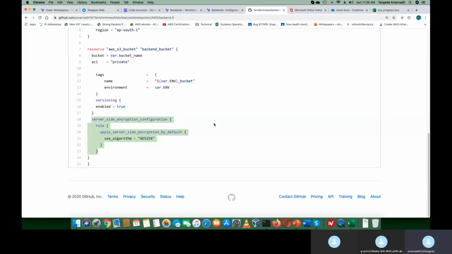This is a small code that will create our backend to S3.